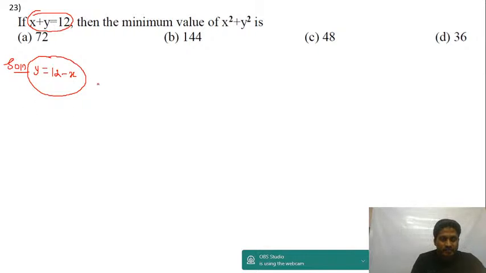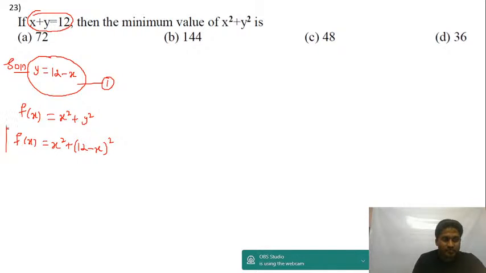Now I can write f of x. Let's call this equation 1. Now I have f of x equal to x square plus y square. Since y is a function of x, I change y, so f of x is equal to x square plus (12 minus x) the whole square.